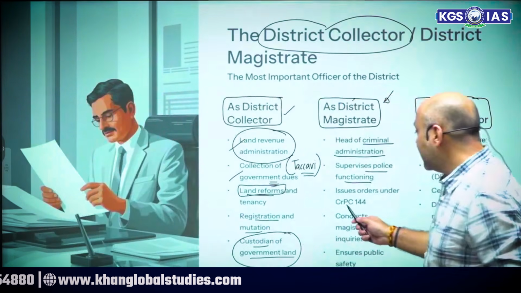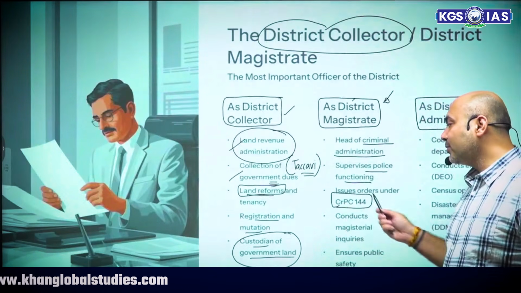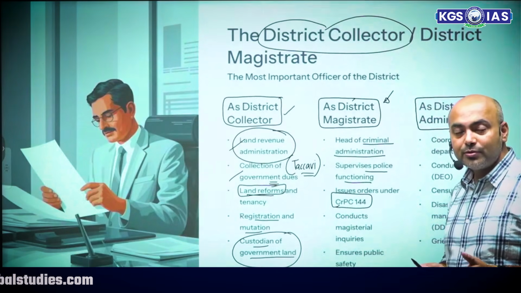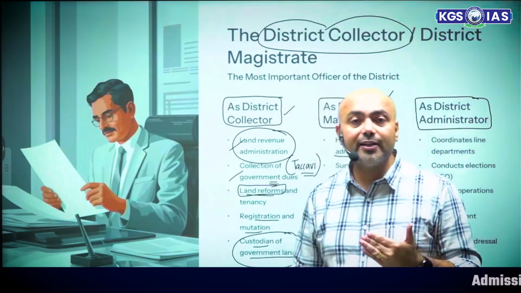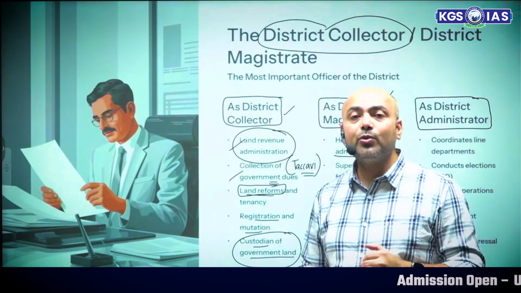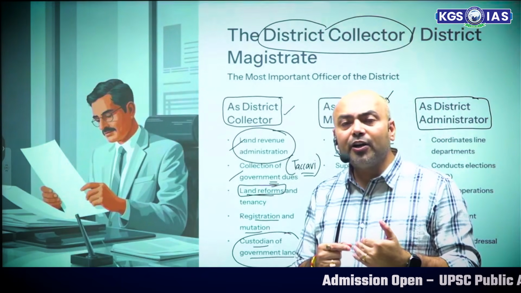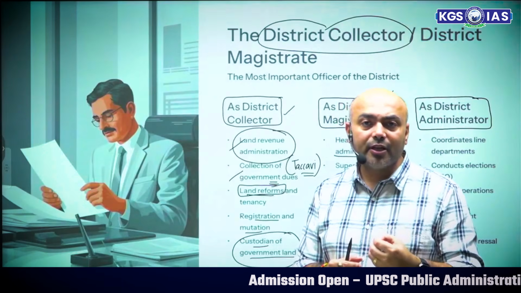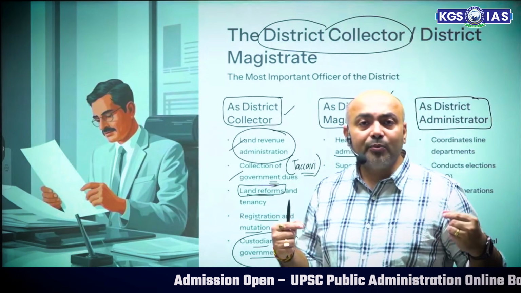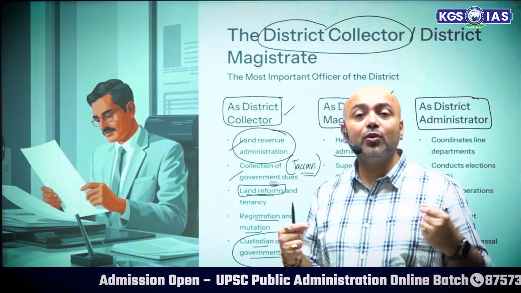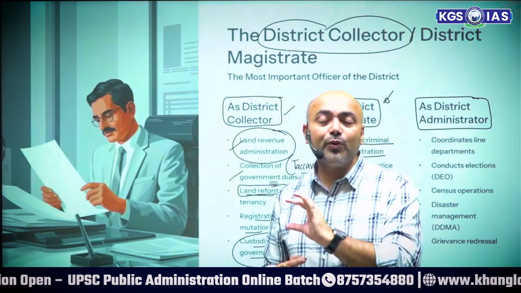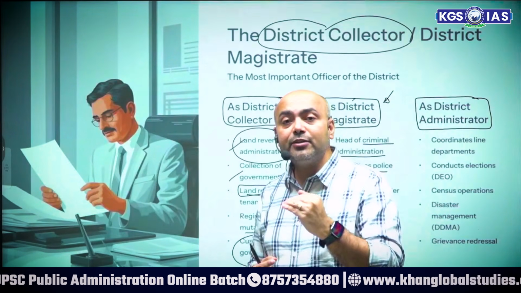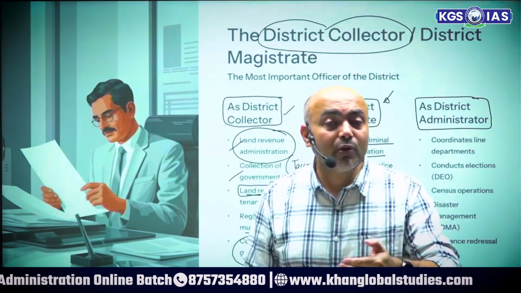Third, CRPC section 144. We have talked about it before also. Section 144 has certain restrictions on the movement of people, and restriction on the assembly of people is imposed under section 144. But the question is, who is responsible for this enforcement?